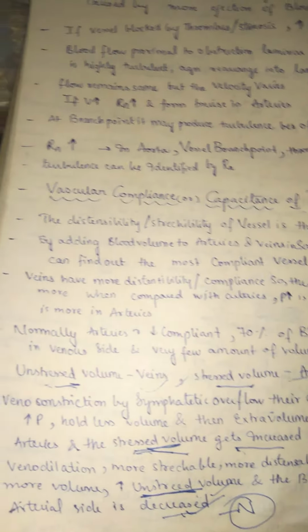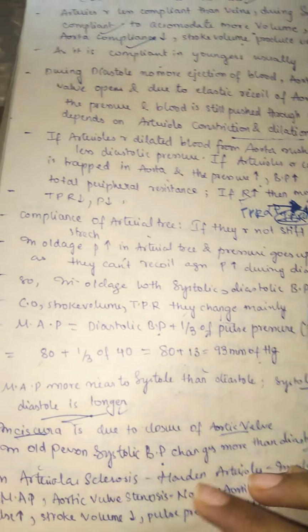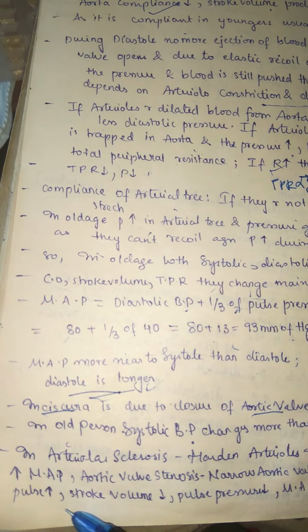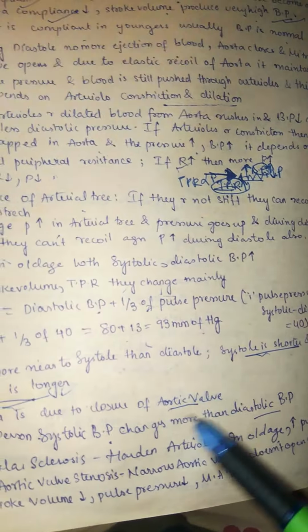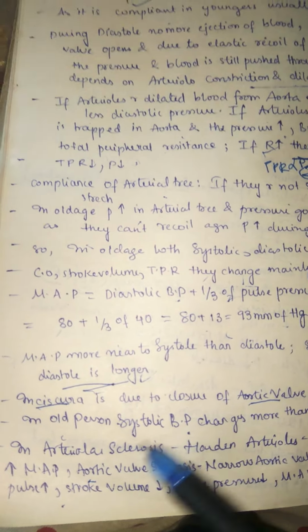So this is all about our... sorry, we went by mistake. So in an old person, systolic blood pressure changes more than the diastolic blood pressure. Mostly the systolic blood pressure changes.